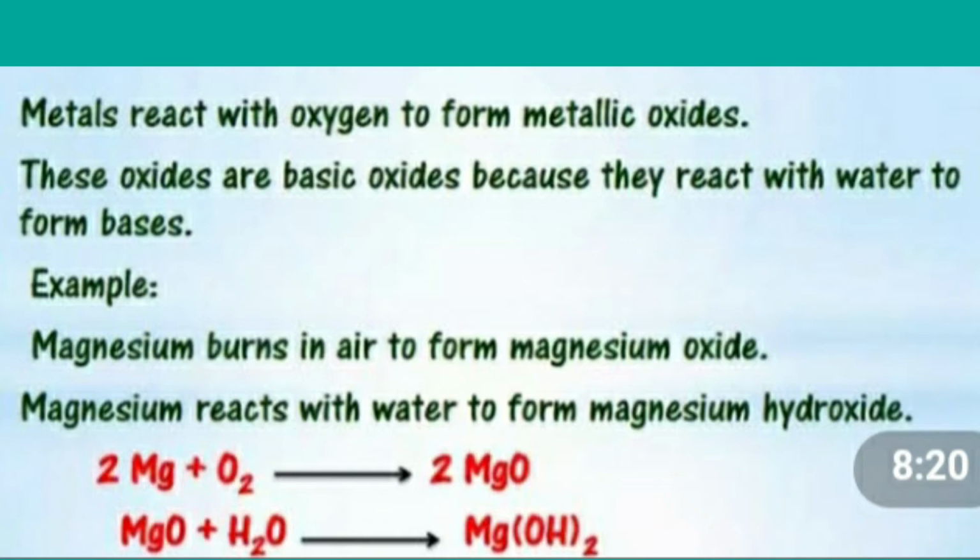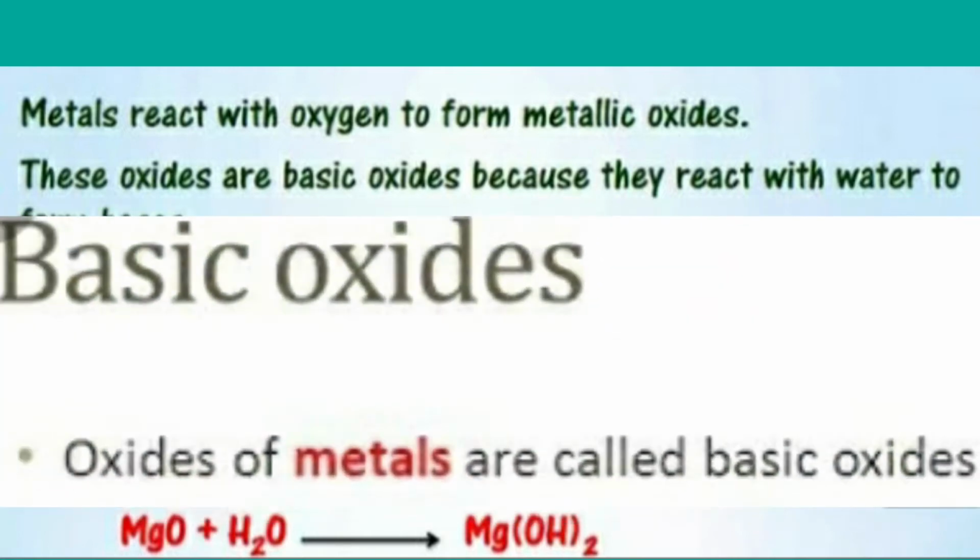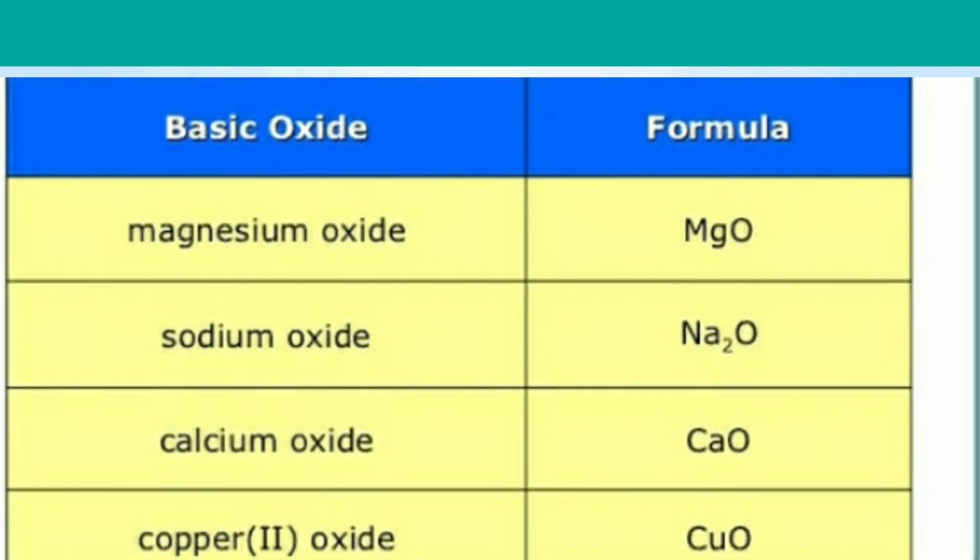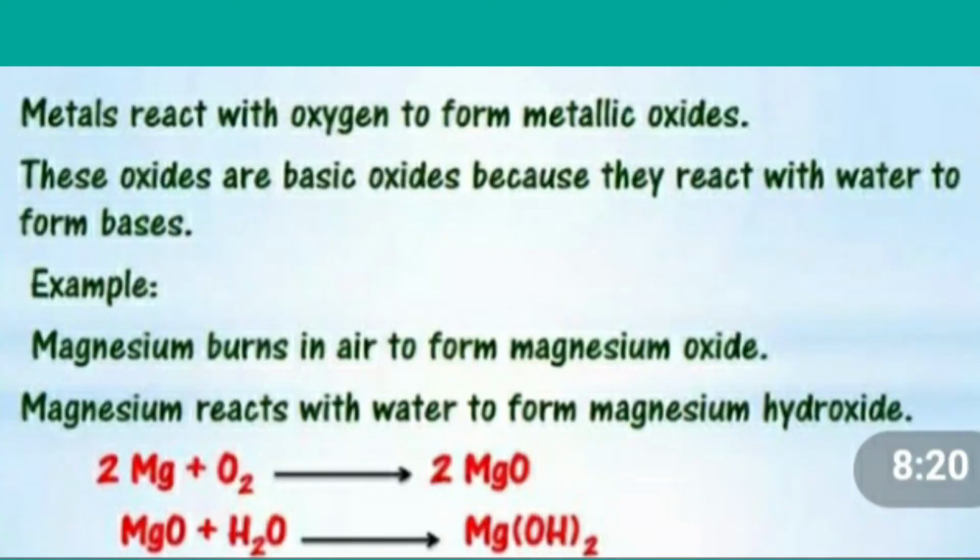And these metallic oxides are basic oxides, children. So these basic oxides, when they react with water, they form bases. Then what are basic oxides? Oxides of metals are called basic oxides. For example, magnesium oxide, sodium oxide, calcium oxide, copper oxide. All these are the examples for basic oxides. And these, when they react with water, they form bases.